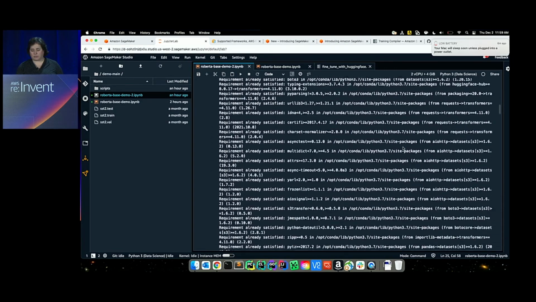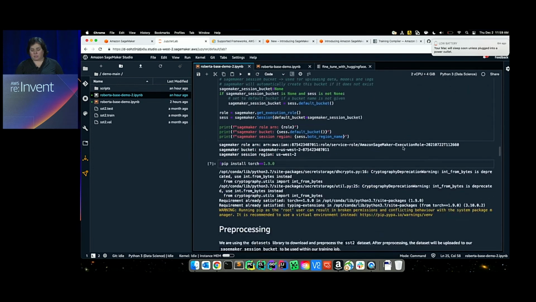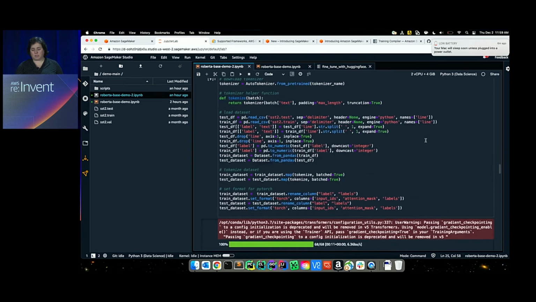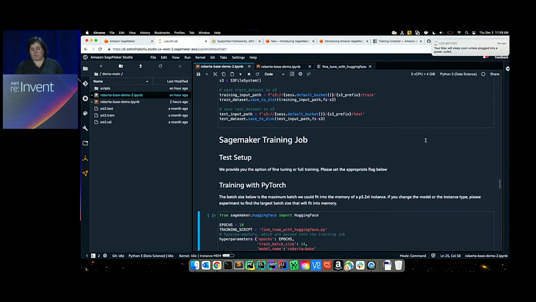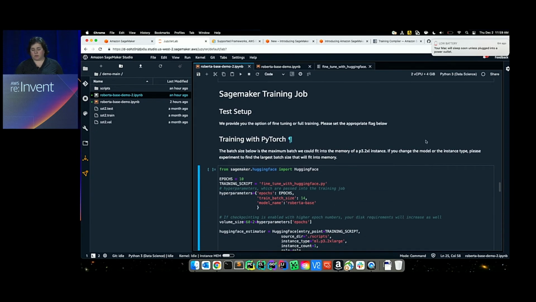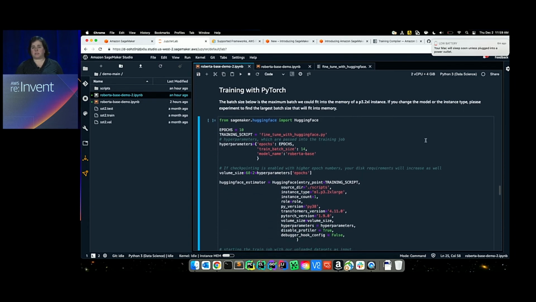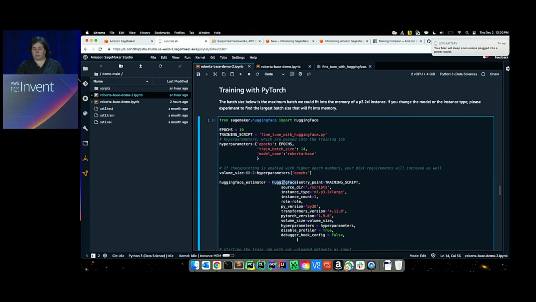I'll quickly scroll through those and show you how we set up the training job. The initial steps are basically downloading the data set, tokenization, and getting ready for training. So far everything is boilerplate. And this is how we would set up a training job using the Hugging Face estimator in the SageMaker Python SDK. In here, basically what we're doing first is creating a Hugging Face estimator.